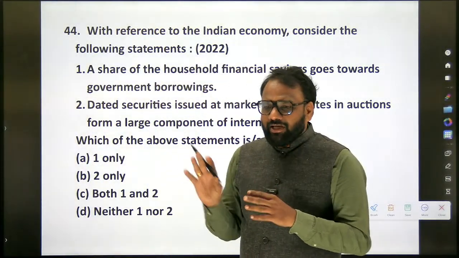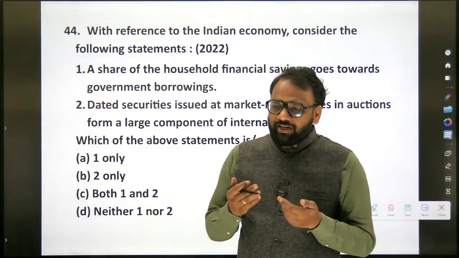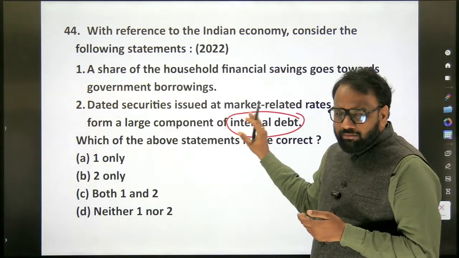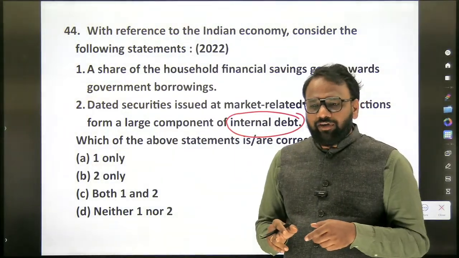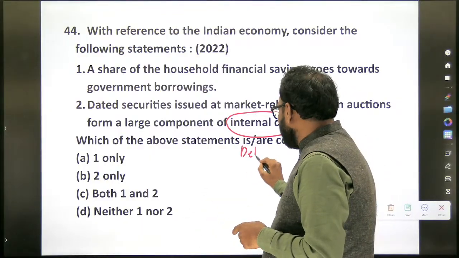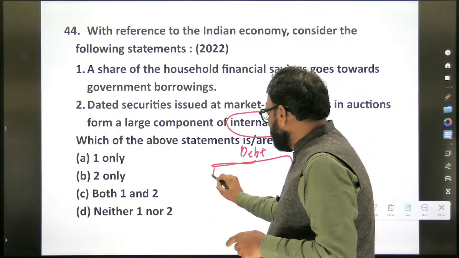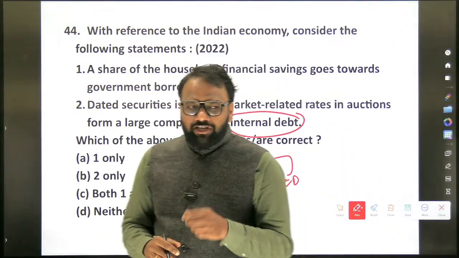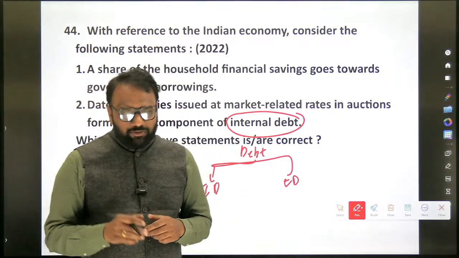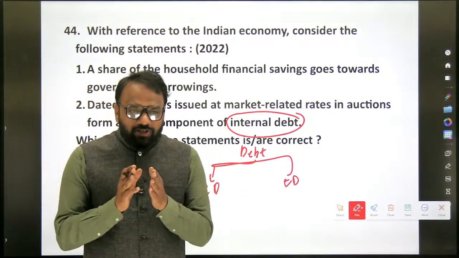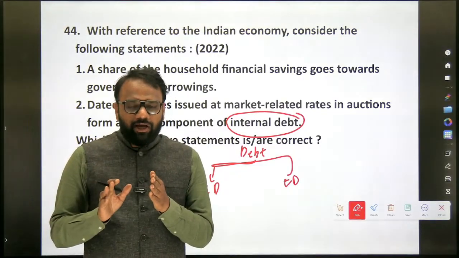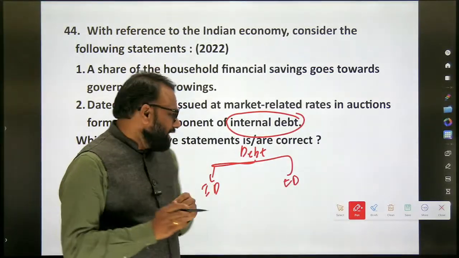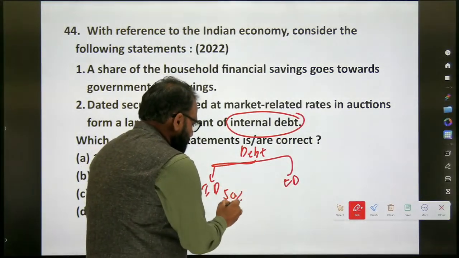When this question appears, we are not interested only in the answer. They are using a term called debt and also internal debt, so because of this term, we will revise the entire thing. When it comes to debt, it has been classified into internal debt and external debt. Whether the share of internal debt is more or external debt is more? Internal debt is more. What is the share of internal debt as a percentage of GDP? Approximately 50% of GDP.